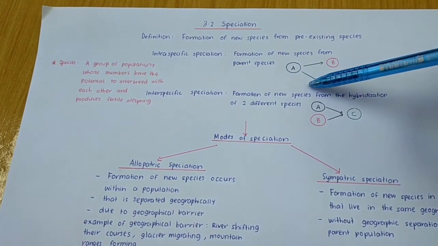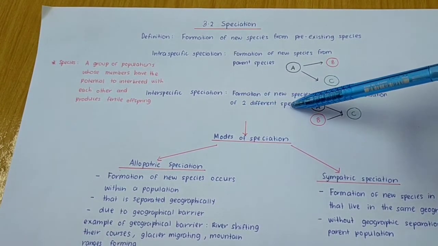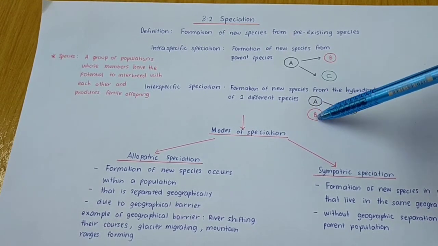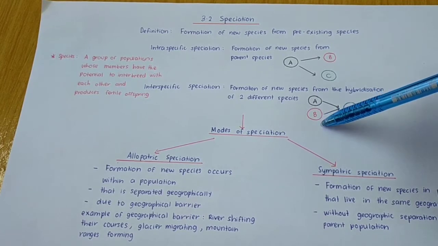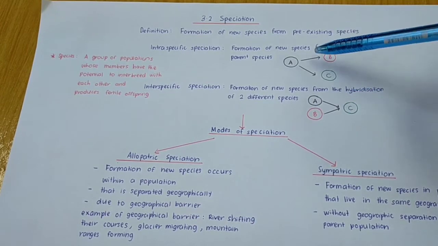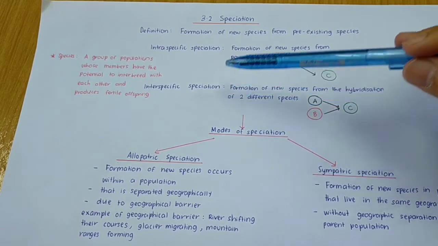So what is the difference with interspecific speciation? It is the formation of new species from the hybridization of two different species. So when two different species interbreed with each other, let's say species A interbreeds with species B, it will produce a new species, which is species C. So this is the difference between intraspecific and interspecific speciation.